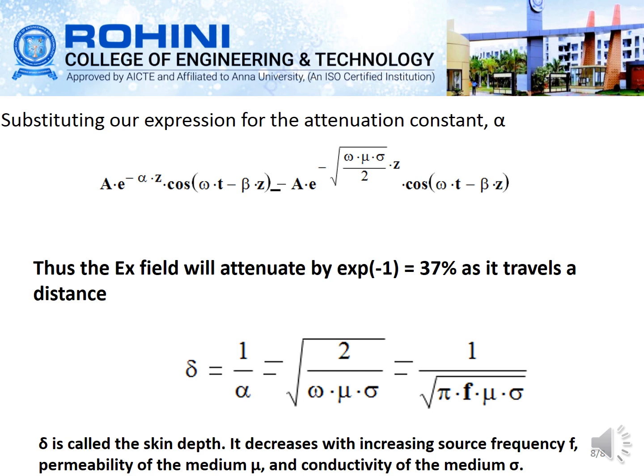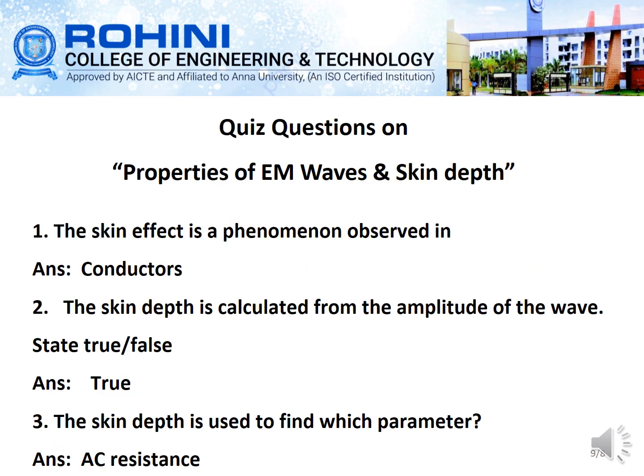So this electric field is attenuating in the x direction by the exponential constant -1, which decreases the value by 37%. So by 37% it travels a distance. That's why we write this equation as δ equal to 1 divided by α, which is equal to 1 divided by root of (π f μ σ). We call that the skin depth. So it decreases with the increasing frequency, permeability of the medium and conductivity of the medium.